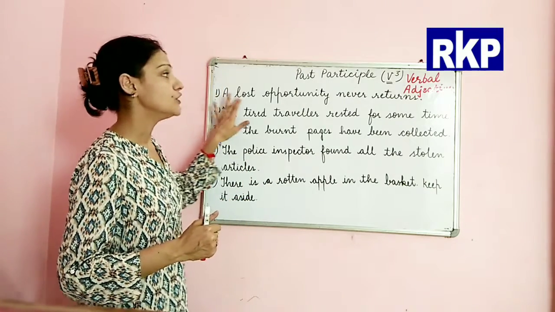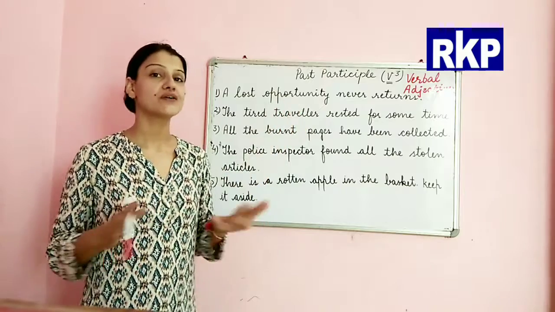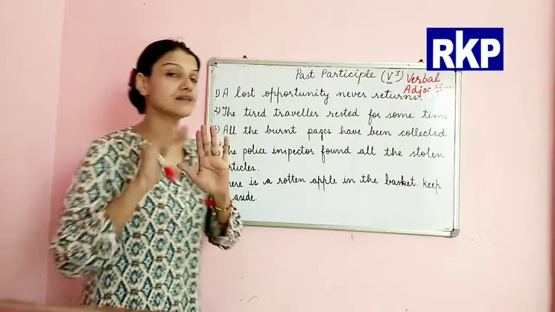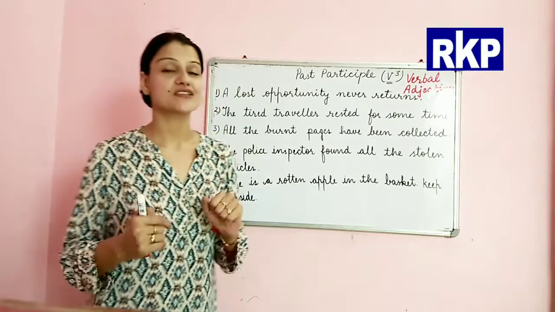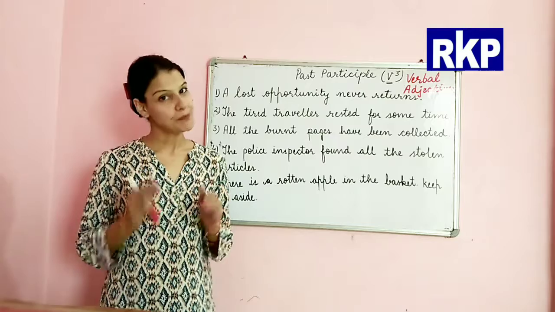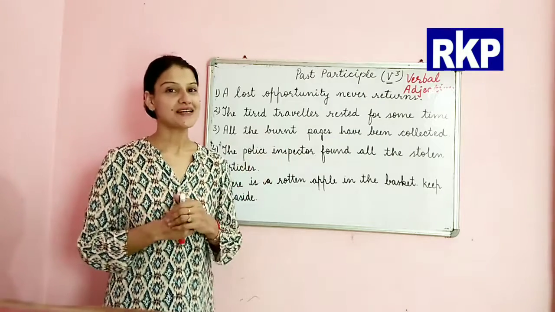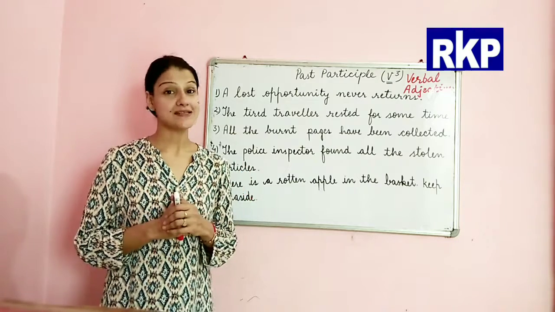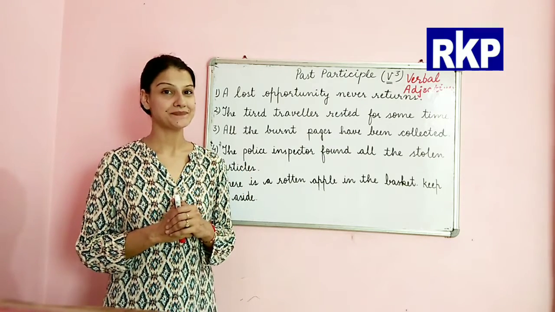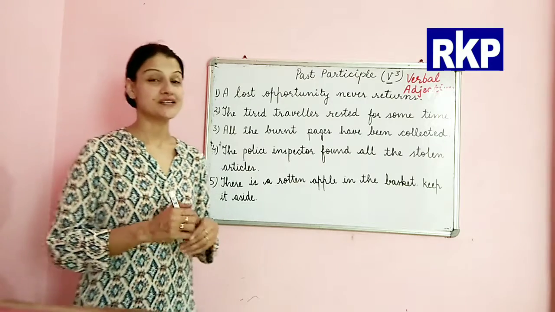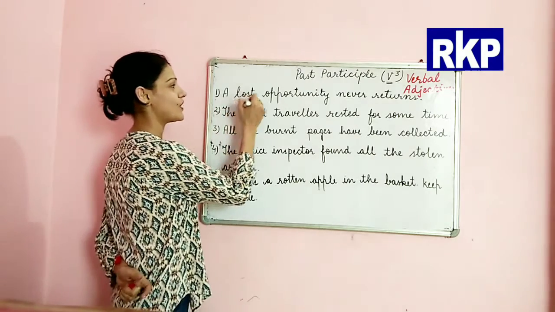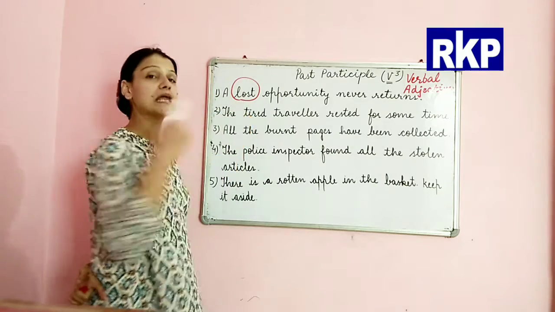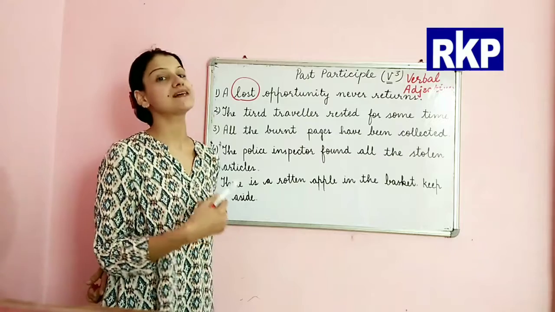First is: a lost opportunity never returns. If you see here the characteristics which I told you about past participles, can you find out the word which fits into that category of past participle? Very good. The word is lost. I told you it will be third form of verb, so it is a third form.